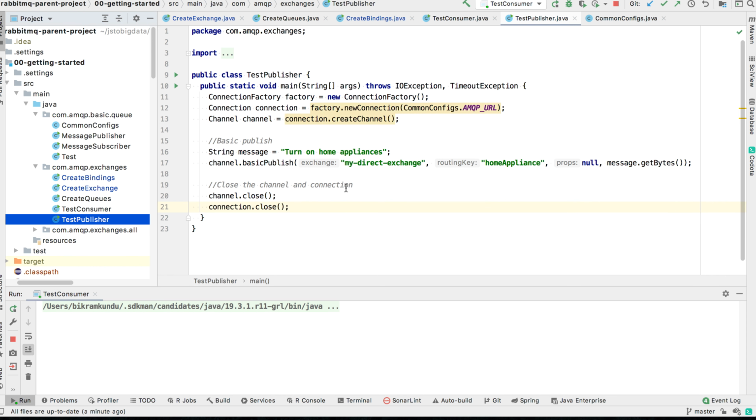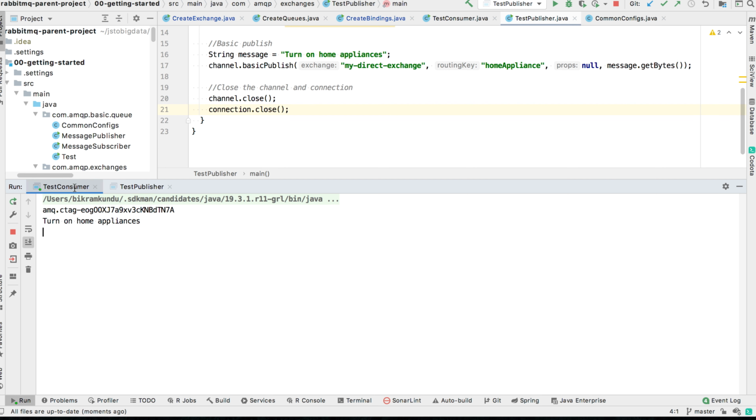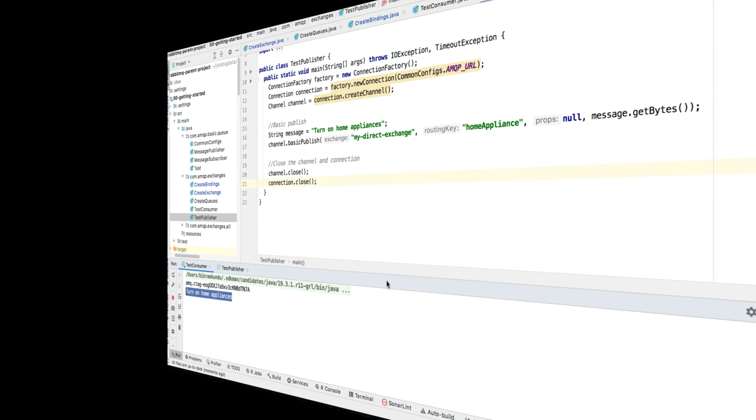Then I will publish message. Now this will publish a simple message called turn on home appliances. So you can guess that it will turn on only the home appliances, not personal device. I'll run the example. I have published the message. Now let's look at the consumer. So you can see that I have received the message turn on home appliance.